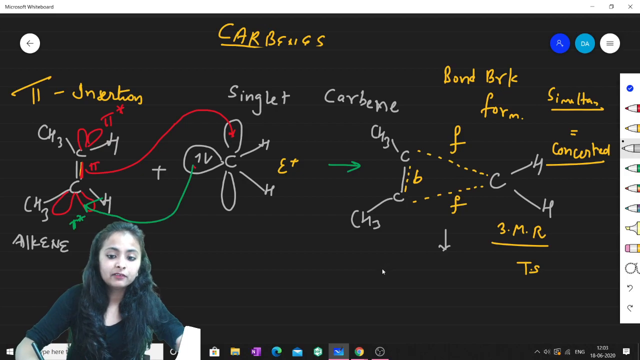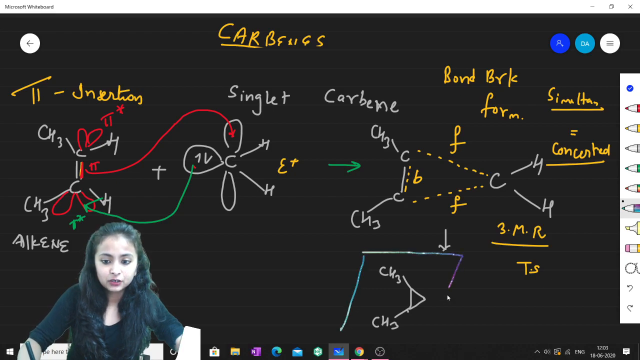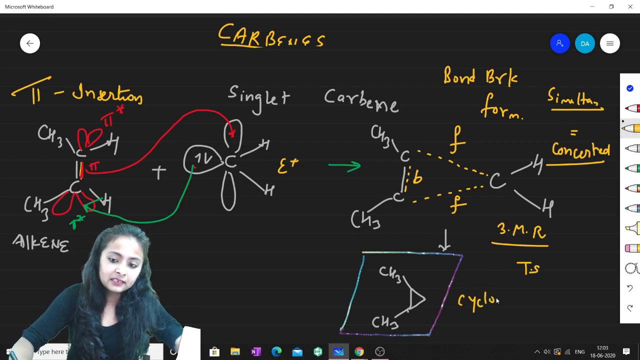Fine. So now what I will be doing, I will be just writing it like this. So I have written, and this is it. This is the ultimate product which we have received out of this particular reaction. So what is this? This is cyclopropane, and this cyclopropane has stereo of cis.